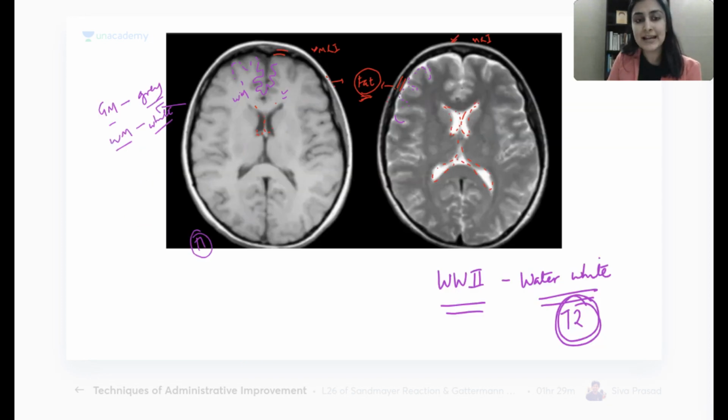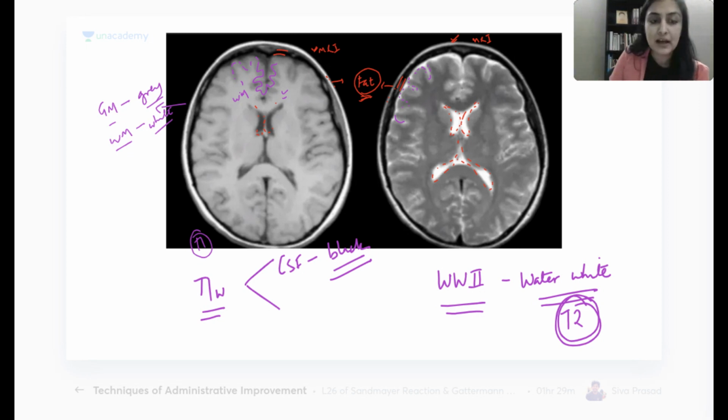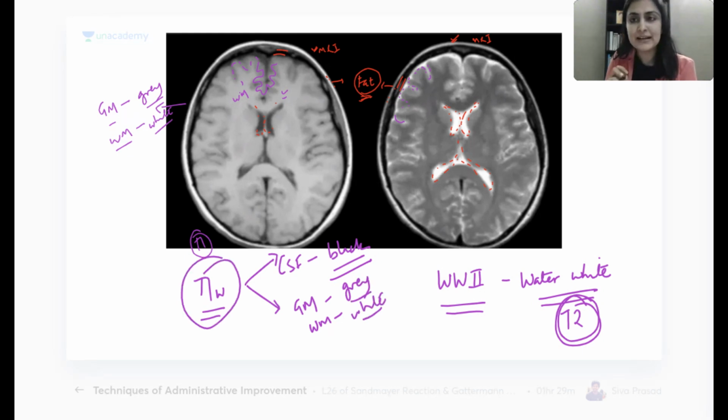So how did I decide? To make sure that one sequence is T1 weighted MRI, I have checked two things. One, CSF should be what? Or any fluid should be what? It should be black. It shouldn't be white. If it is white, then it becomes T2. End of story. World War II, water is white, meaning T2. But again, I want to be doubly sure it is T1. So I will check gray matter, white matter. If gray matter is gray and white matter is white, if it is matching the name, that is definitely T1. Let's see for T2 if it is opposite.